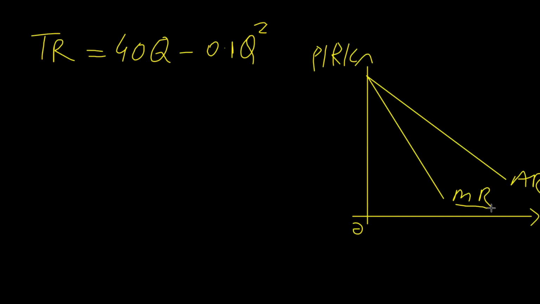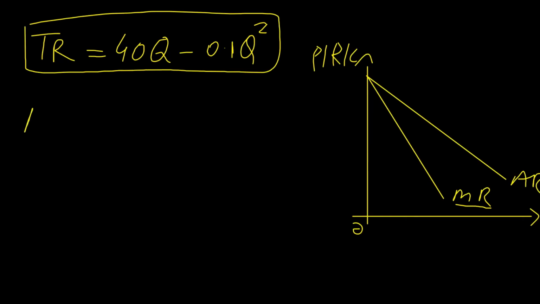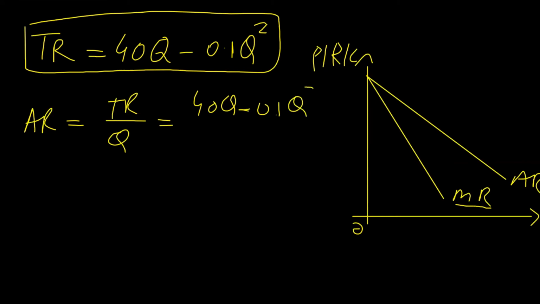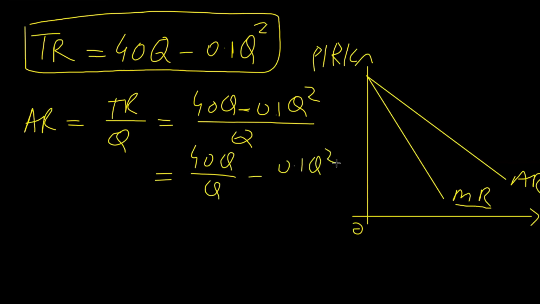However, if we take an example of a numerical equation, as per the basic principle, average revenue is equal to total revenue divided by quantity. And if we have total revenue 40Q minus 0.1Q square, and if we divide it by Q, we can write it as 40Q over Q minus 0.1Q square over Q.